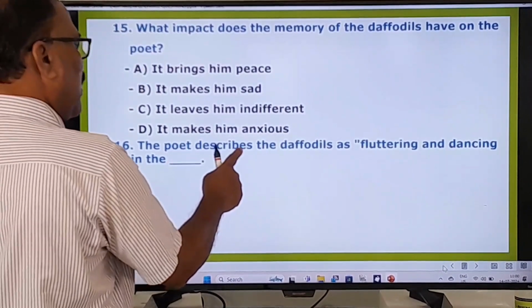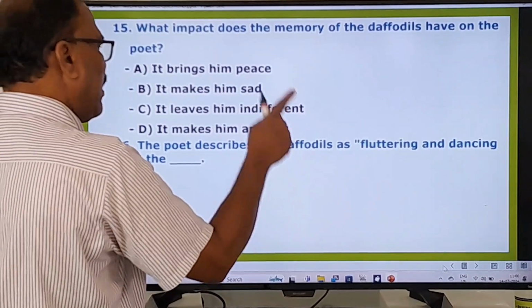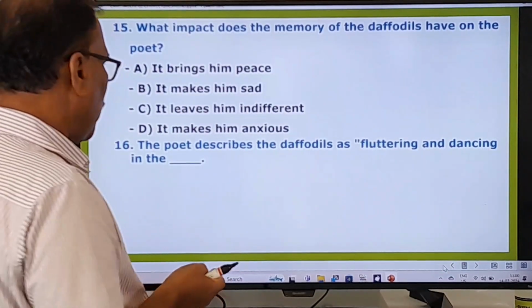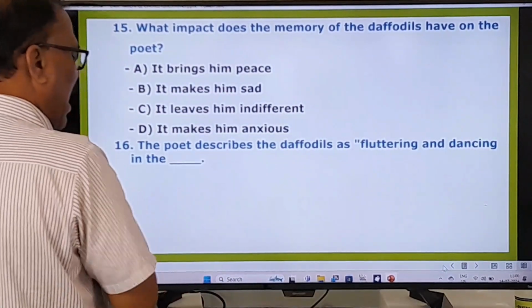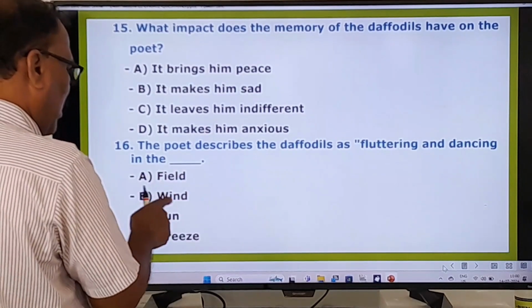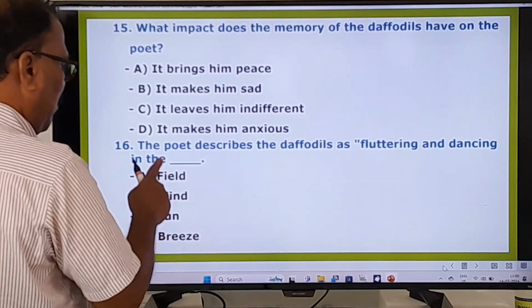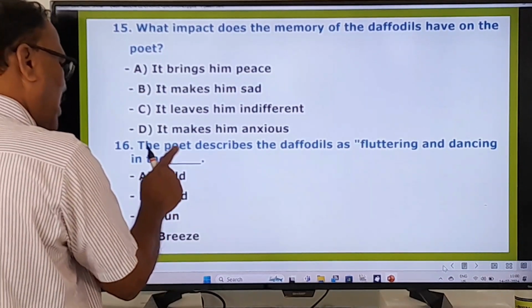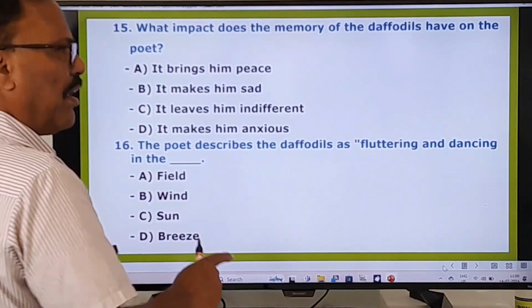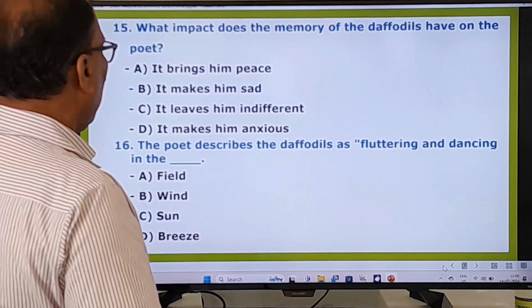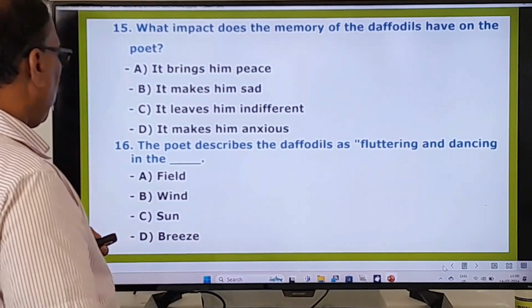The poet describes the daffodils as fluttering and dancing in the blank. What should be used in this blank? Here: in the field, in the wind, in the sun, or in the breeze. Field, wind, sun, breeze. What is the correct word to be used here? That you know very well, and you can choose it as your answer. And now we go to other questions.